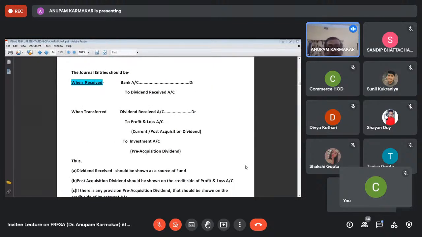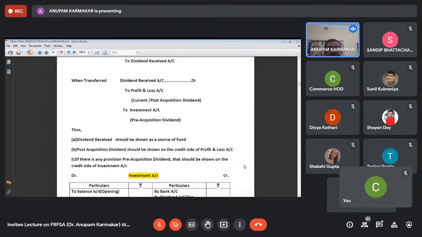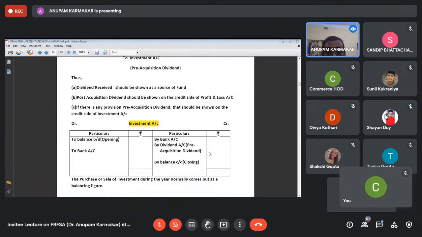Okay. So see, when the dividend is received, bank to dividend received, and when the dividend is transferred, dividend received to profit and loss, that is the post-acquisition dividend, the current year's dividend, which will be credited in the PL account. But pre-acquisition dividend is simply recovery of my investment. It reduces the cost of investment. So I've invested 10,000, 2,000 is pre-acquisition dividend, so 2,000 will be credited in the investment account. So dividend received should be shown as a source of fund. Post-acquisition dividend should be shown on the credit side of profit and loss account. And any pre-acquisition dividend should be shown on the credit side of investment account.